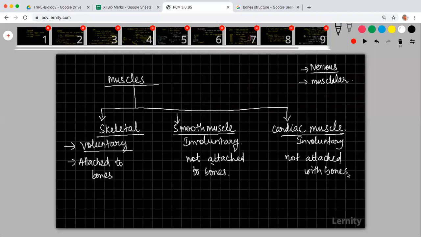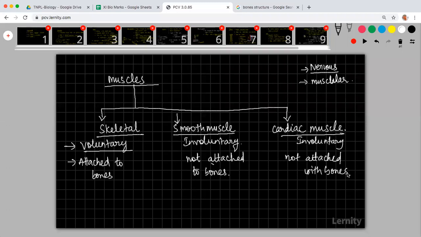For example, can you tell your stomach, okay, digest now? No, it cannot happen. Can you tell your intestine, okay, now flush the things inside? You cannot say it that way. So those are all involuntary actions. Tissues connected with involuntary actions are usually smooth muscles.